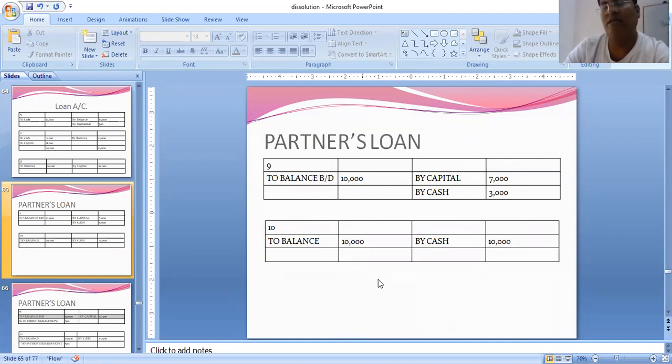That is, if you would have opened the capital account, then I would have written to balance 7,000, by cash 7,000. And in number 9, there was a debit balance of 7,000 in the capital, credit balance of 7,000 in the capital. That's why 7,000 was cancelled out from capital only, and the remaining amount we have received from the partner as 3,000. Number 9's ledger account. Partner's loan account only we are doing.